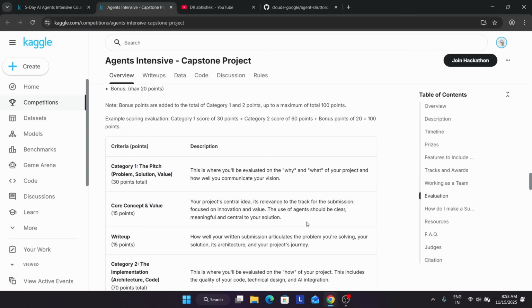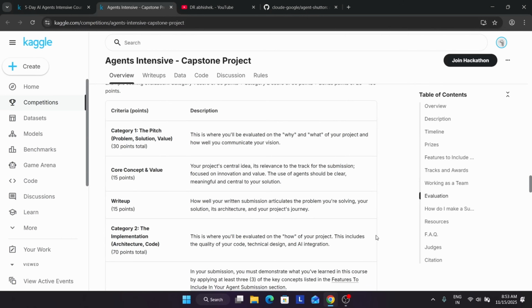Okay, so you have to select a meaningful project. As I said, some examples, do not worry, at the last I will suggest some examples also on which you can work. One I have already said, personal tutor, mental health companion, or one more, disaster relief information agent. So like this, multiple agents are here.